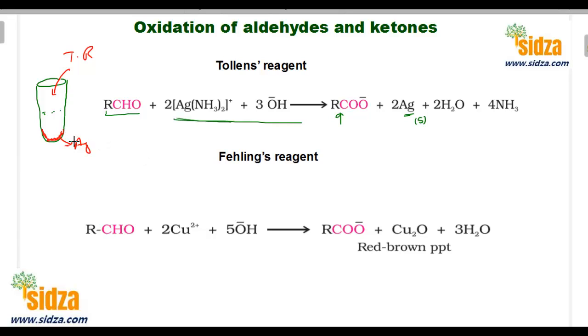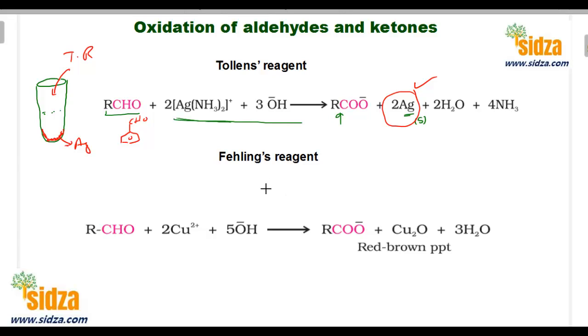Your test tube behaves like a mirror because silver is produced when you oxidize the aldehyde into the carboxylic acid, and only aldehydes can be oxidized. Now this is very important: both aliphatic and aromatic aldehydes can be oxidized. Whether it is a benzaldehyde, with a benzene ring attached to the CHO, both aliphatic aldehydes as well as aromatic aldehydes can be oxidized by the Tollens reagent.